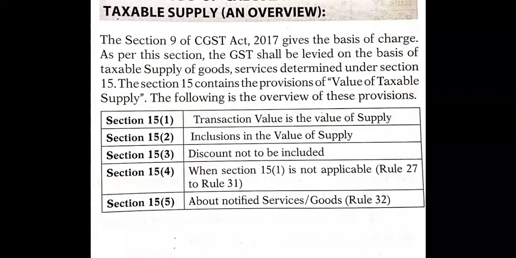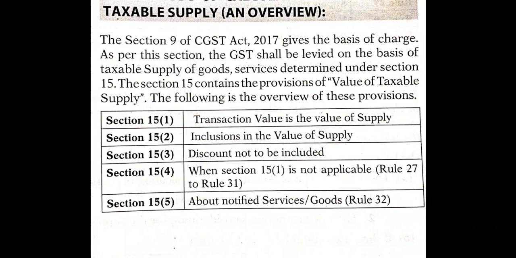So there are 5 different rules. It has been classified in 5 different subsections of the CGST Act. As per Section 15 subsection 1, it says about transaction value in the value of supply. What will be the transaction value? If anybody is doing the value of any kind of supply, what should be the transaction value? That calculation of transaction value is mentioned in Section 15 subsection 1.